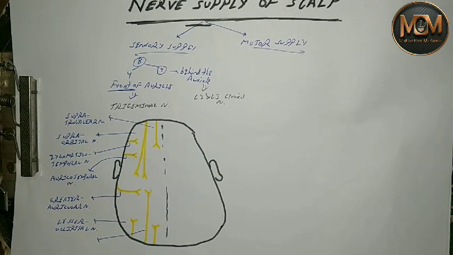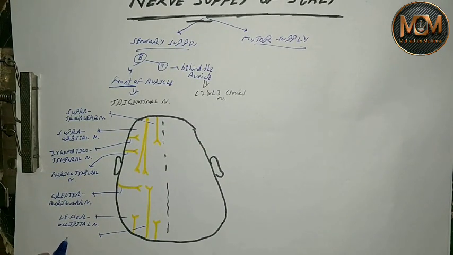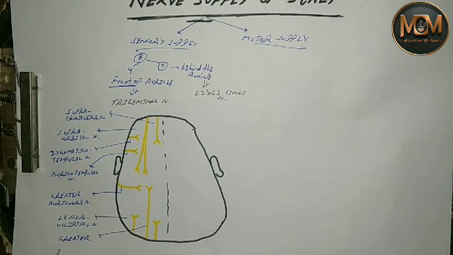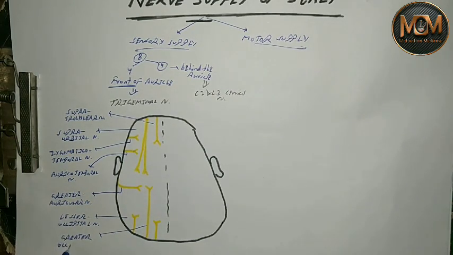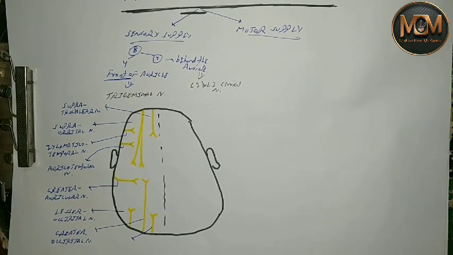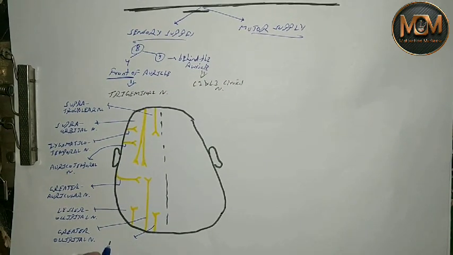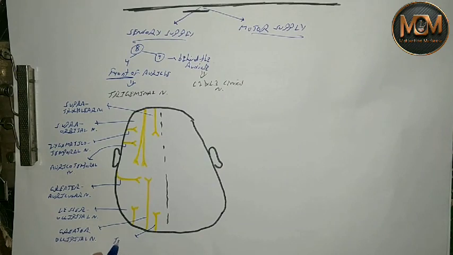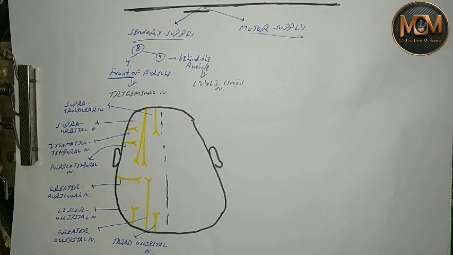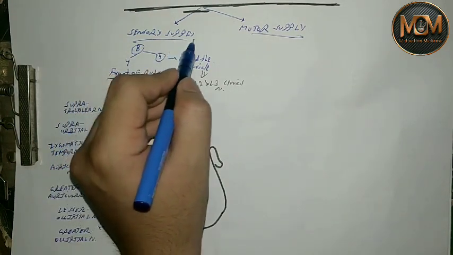This one, you can see, is the greater occipital nerve, and what will be the name of this one? It will be the third occipital nerve. So these are basically the sensory supply.